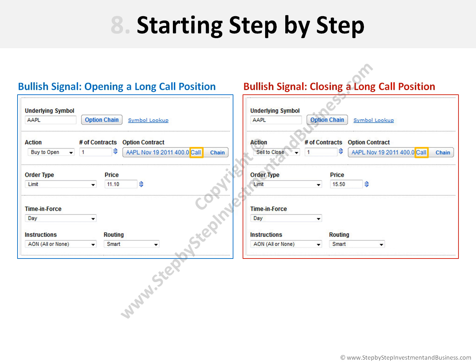On the other hand, to close the position, we are indicating to sell the Apple call at a limit price of $15.50. We select the action Sell to Close. The time in force is day, and we want the order to be executed under the specification all or none and with an automatic routing.